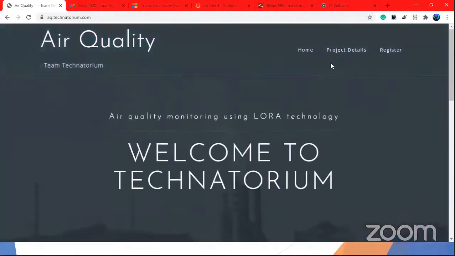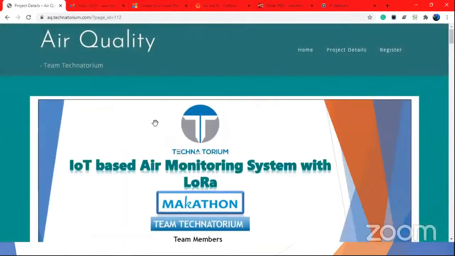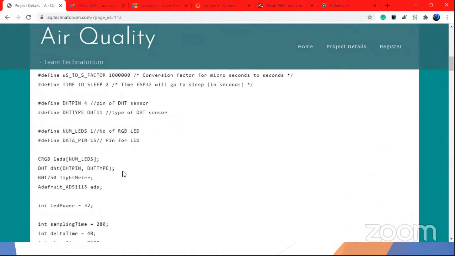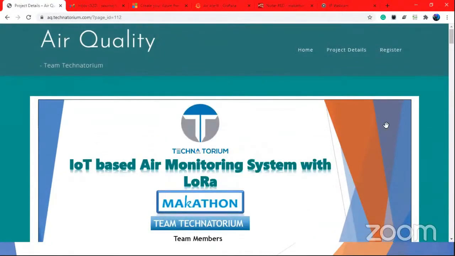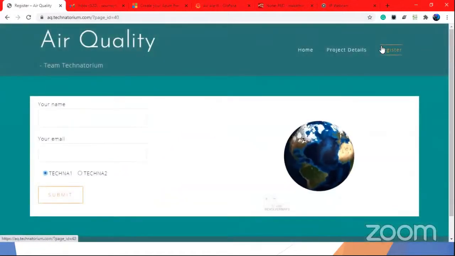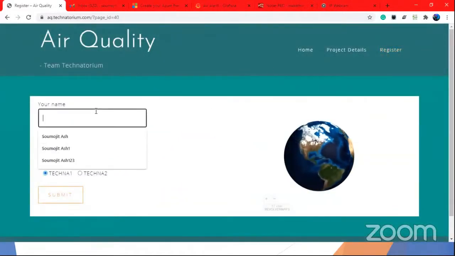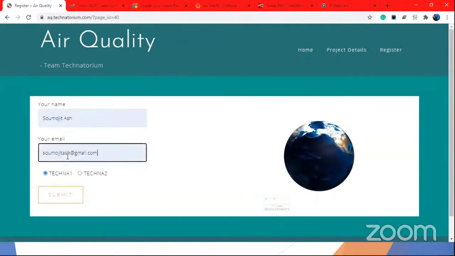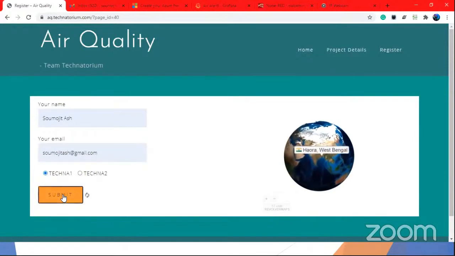And if you want to know more about our project details, you have to visit this page, project details, and you can see the whole presentation here. And the Arduino code was also pasted here. And at last, we have a registration page for our air quality system. If we register here like this, you will receive an email alert when the air quality goes down. So it will take some time.